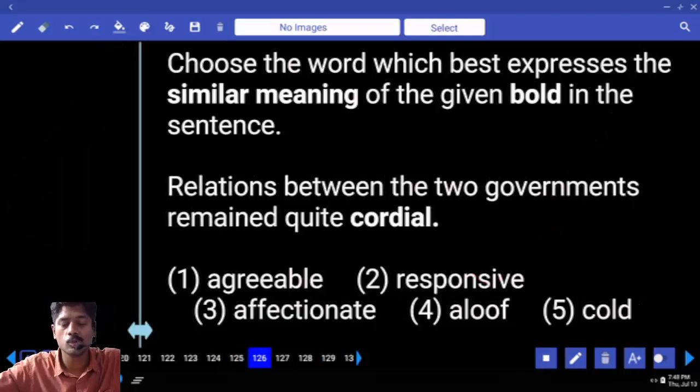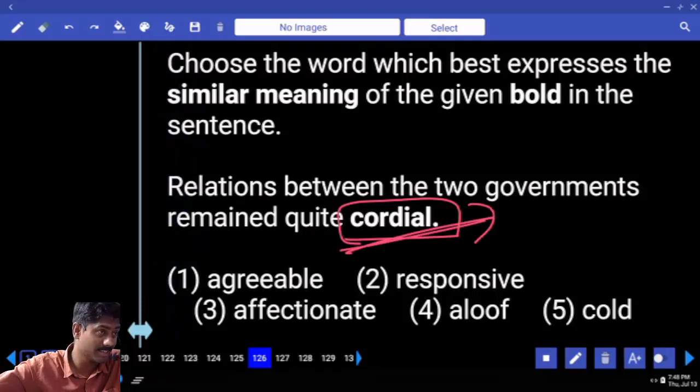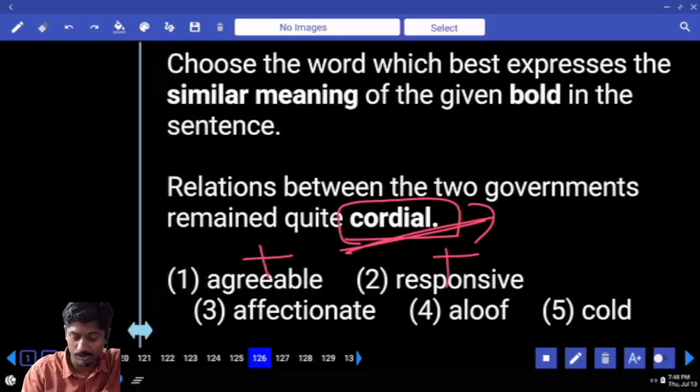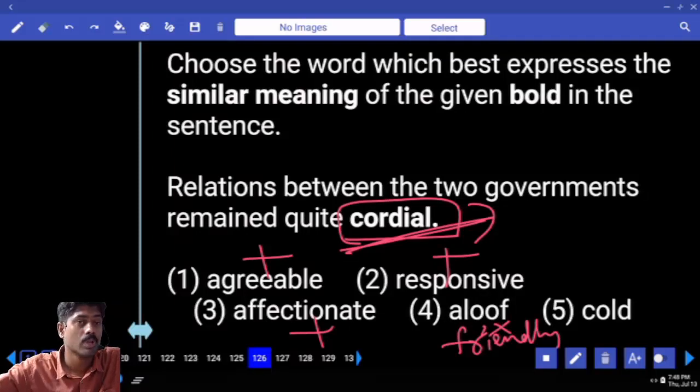Relations between the two garments remained quite cordial. Have you ever seen any wedding card, any invitation card? All the invitation cards contain this. If the content is in English, we cordially invite your gracious presence. I cordially invite you. Cordially means friendly, wholeheartedly, or lovingly. Agreeable positive, responsible positive, affectionate positive, aloof. What is the meaning of aloof? Friendly's opposite is aloof. Aloof means always alone, not talking to anyone.